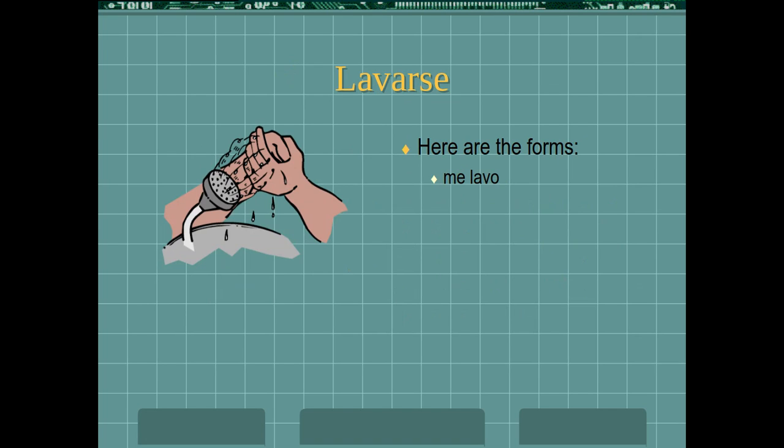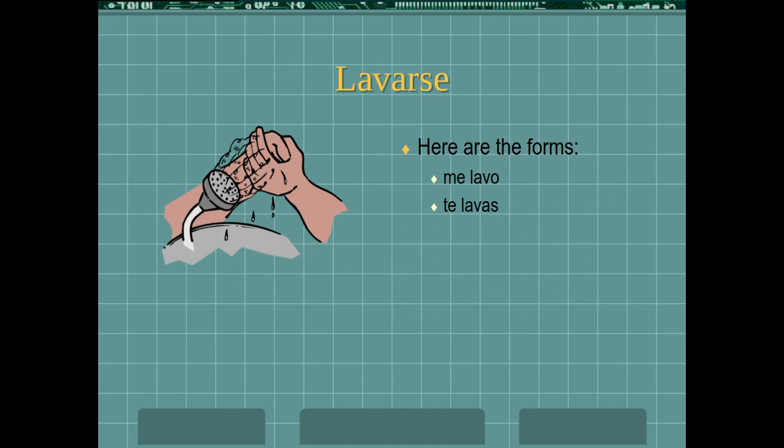So this is what it looks like, okay? That se gets taken off of the end and it gets put in front of the verb, but there are certain pronouns that you use with each subject, okay? So for the yo form, it's me, and I'll give you this in a second. The tú form would be te, and you can make a chart of this. When we do this in the virtual meeting in class, I won't be making a chart on the whiteboard. But notice that once you've dropped the se and changed it, for example, for the yo form, changed it to me and put it in front of the verb, then you take what's left, lavar, and just conjugate it into the yo form the way you normally have. So remember, o, as, a, amos, an, that's what you're using here, right?